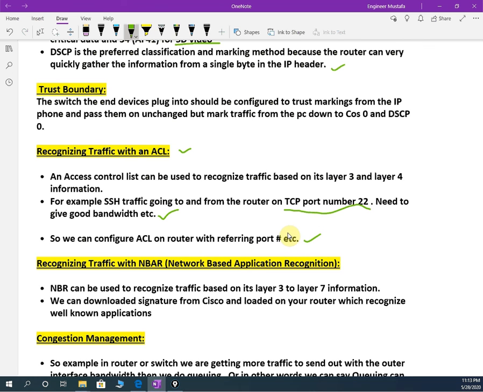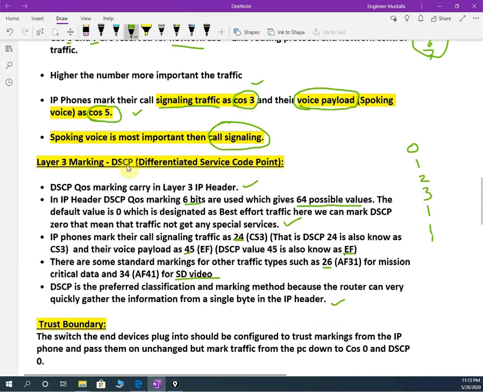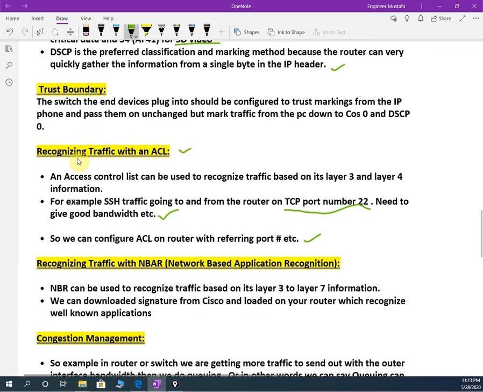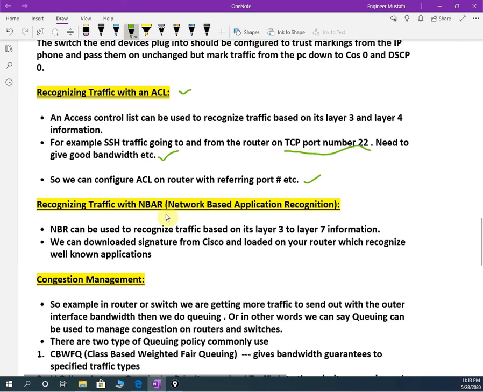So what I am saying is we have four methods: layer 2 marking, layer 3 marking, ACL, and network based application recognition. With this one also we can control the traffic, using layer 3 to layer 7 information. How? We need to download the signature from Cisco and load it on the Cisco router,